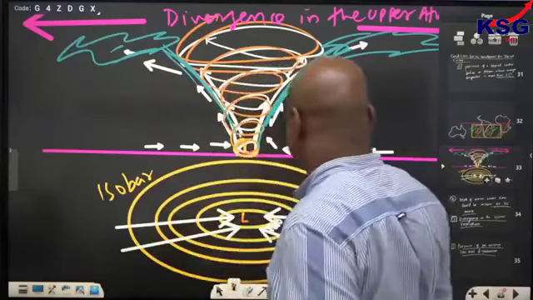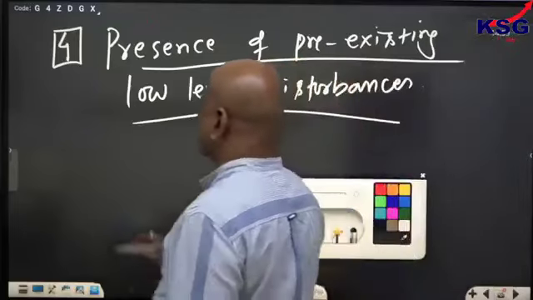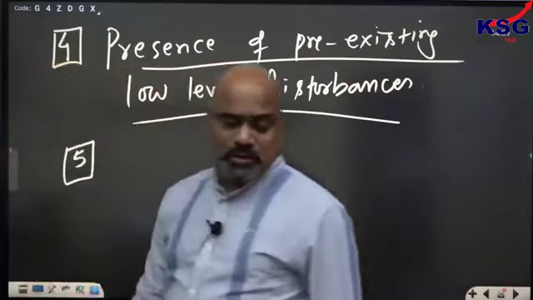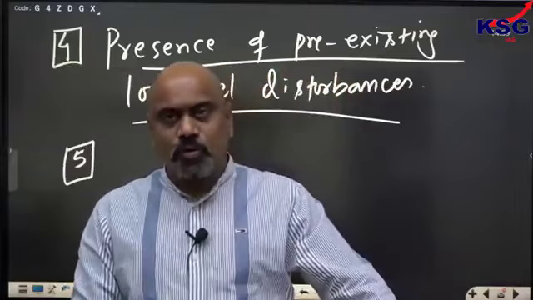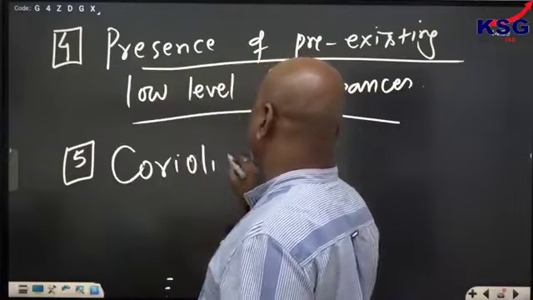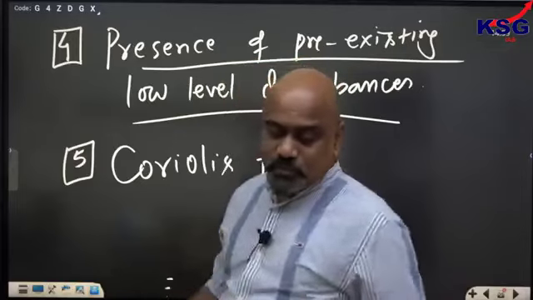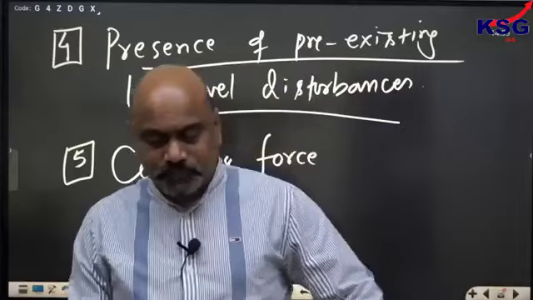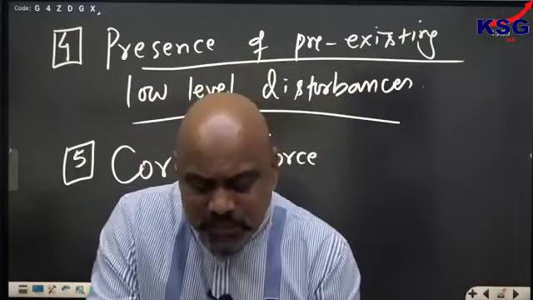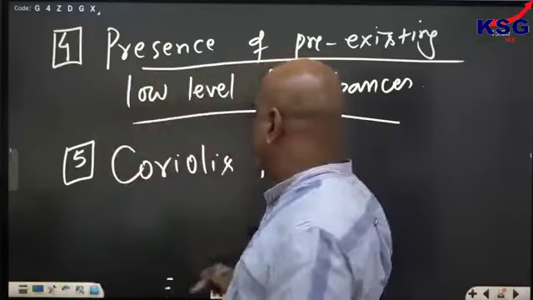Another one, fourth point done. Fifth point is sufficient Coriolis force. Sufficient Coriolis force should be there. Most essential prerequisite for movement of air in a cyclone.